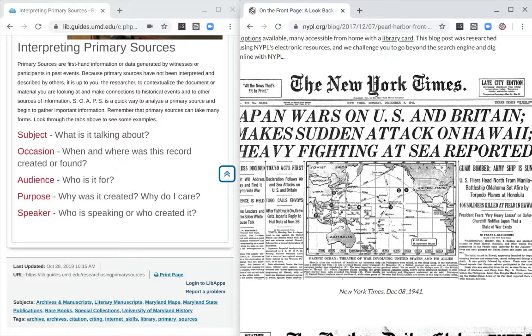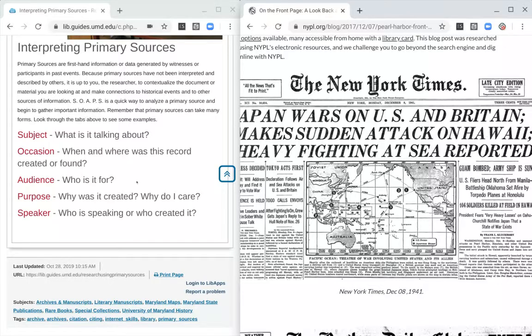Who is it for? It's intended for people who want to know what's going on in the world. The New York Times is a newspaper, so the intended audience is going to be the audience of that newspaper, specifically literate Americans, not just in New York, but possibly all over the country. A further clue we might see in the top right is it says Late City Edition, which maybe is a special release of the newspaper that would be intended only for the people of New York City. So if we were researching World War II, we would need to find out exactly what a Late City Edition referred to. But those are the kind of clues that tell us who the audience might be.